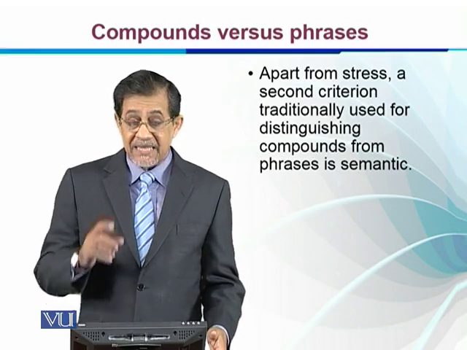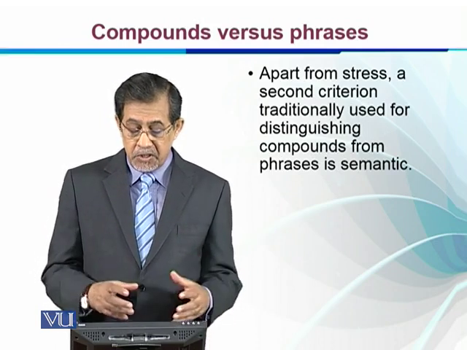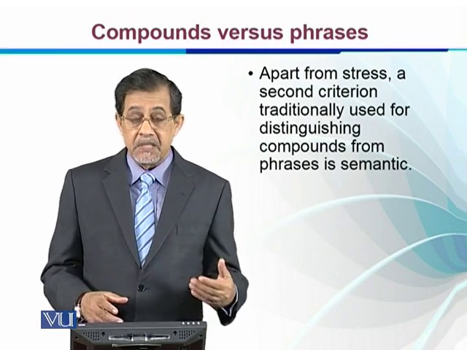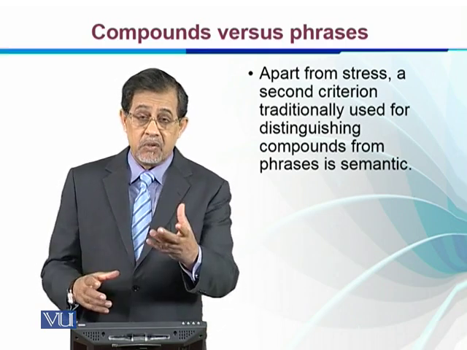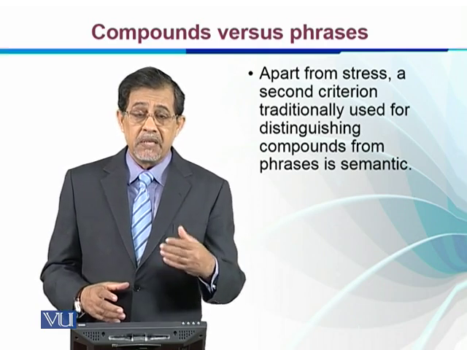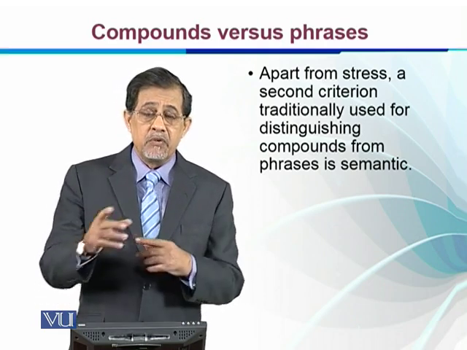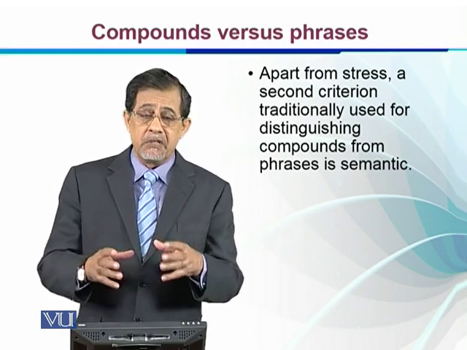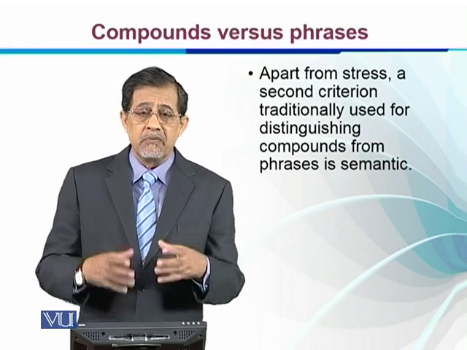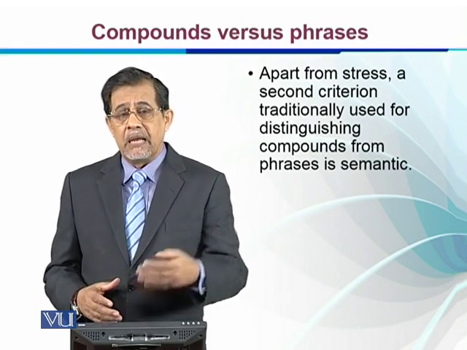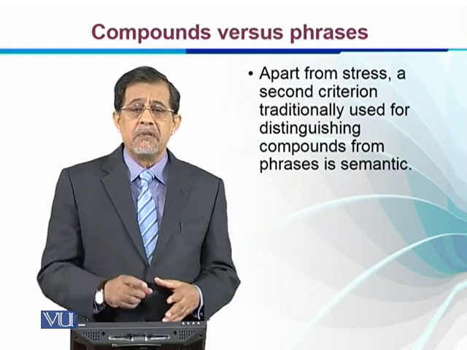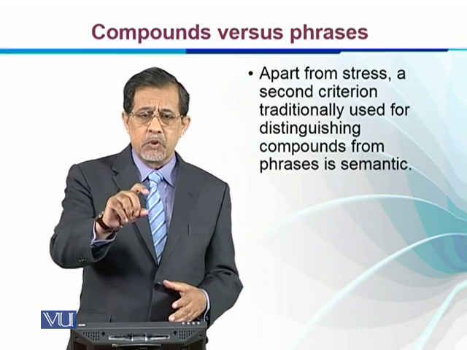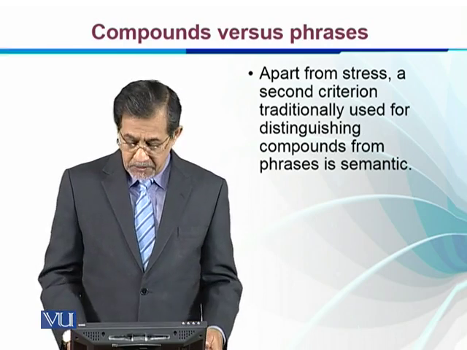Apart from stress, a second criterion traditionally used for distinguishing compounds from phrases is semantics. We can know from the meaning. When we say a green house, a house which is green, we can know that because of the stress, the meaning is changed. And greenhouse, we can know with the help of the stress. Stress is a very important feature of the English language. It also helps us know the grammar of the words.